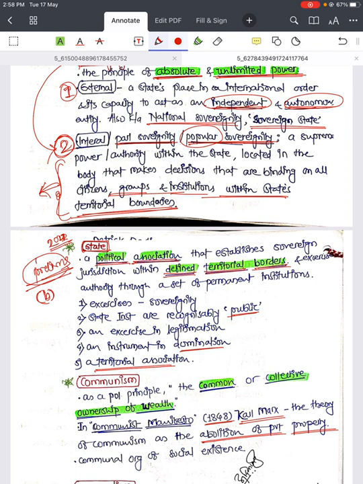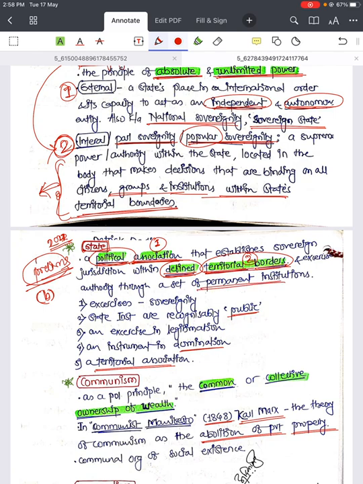So what is state? State is a political association. This is again a keyword, political association, that establishes sovereign jurisdiction within defined territorial borders. These are very important keywords. One is political association, second is defined territorial borders, and it exercises authority through a set of permanent institutions.